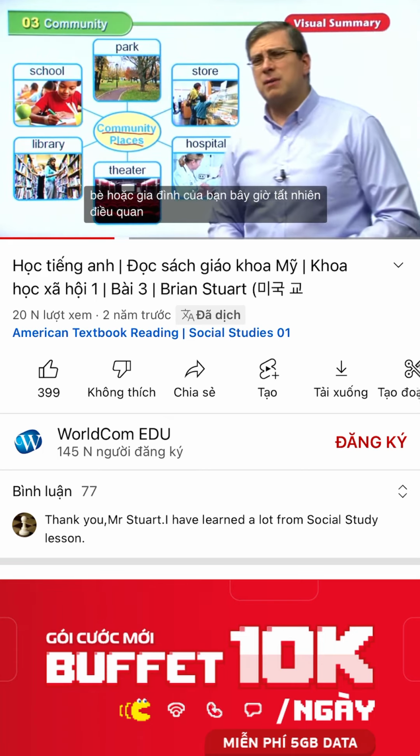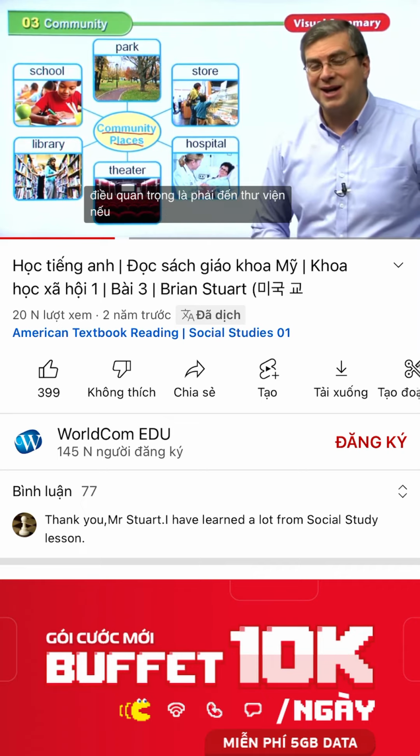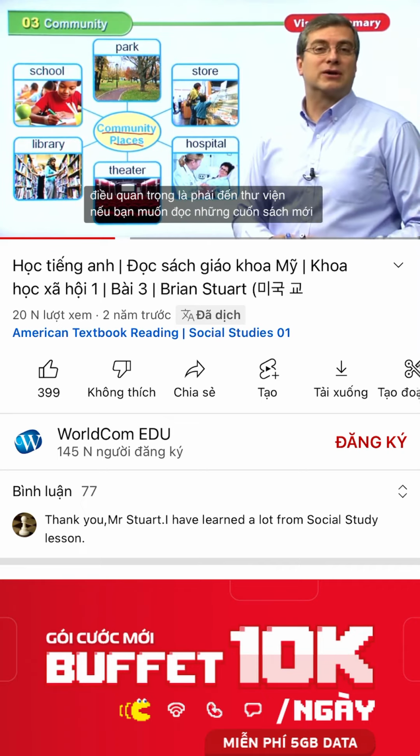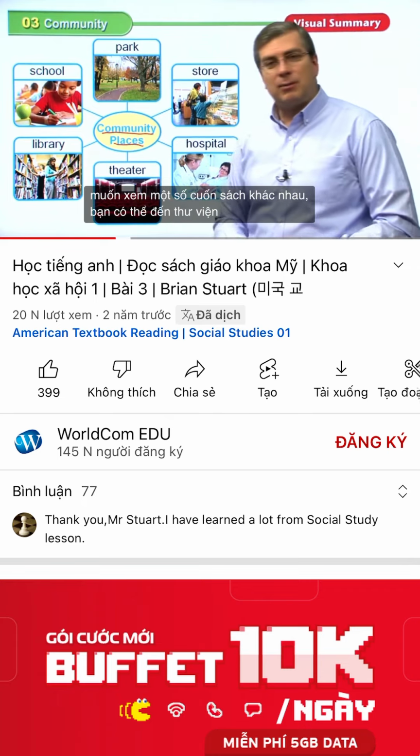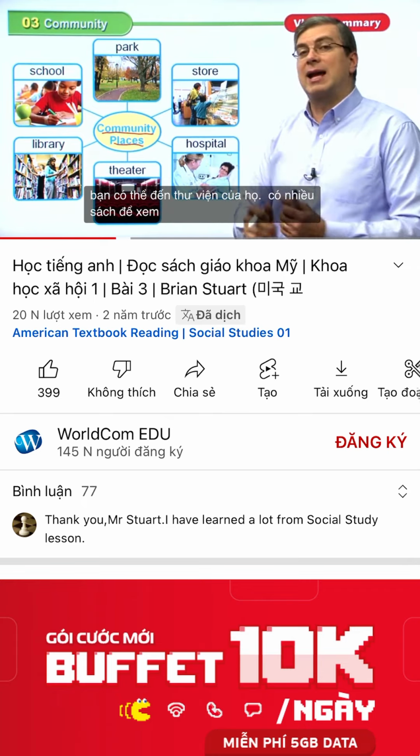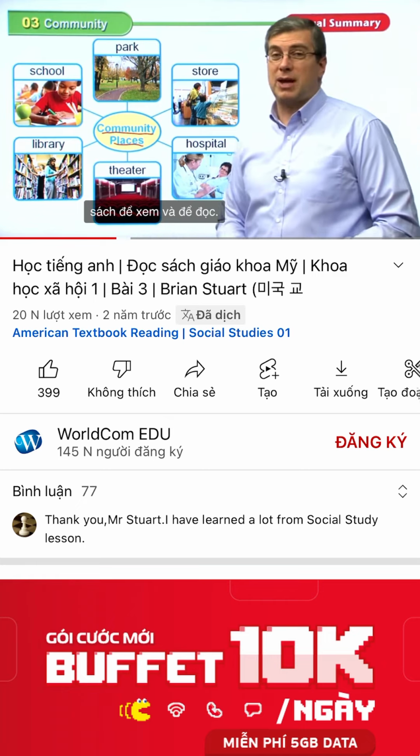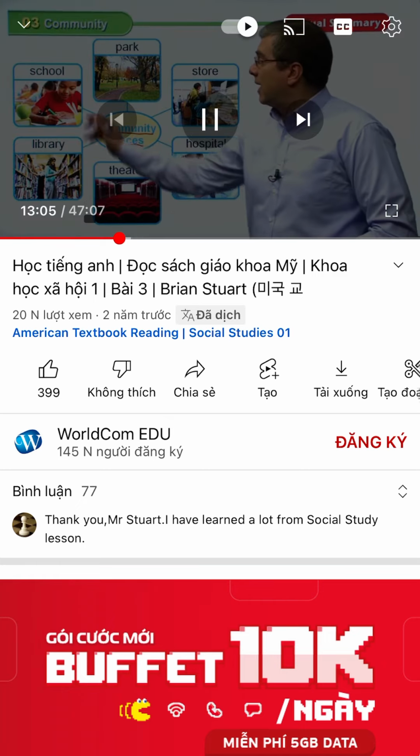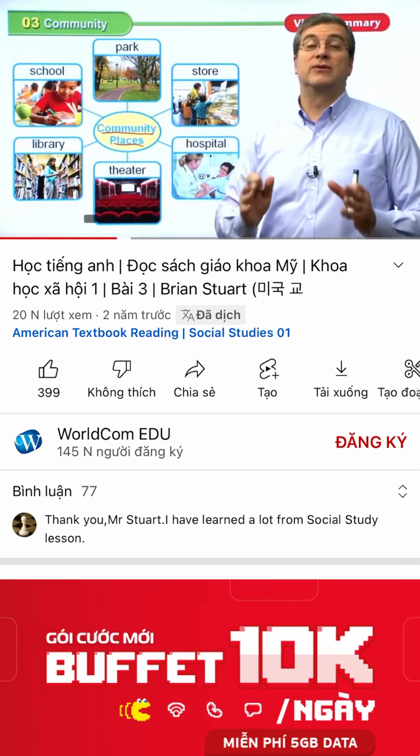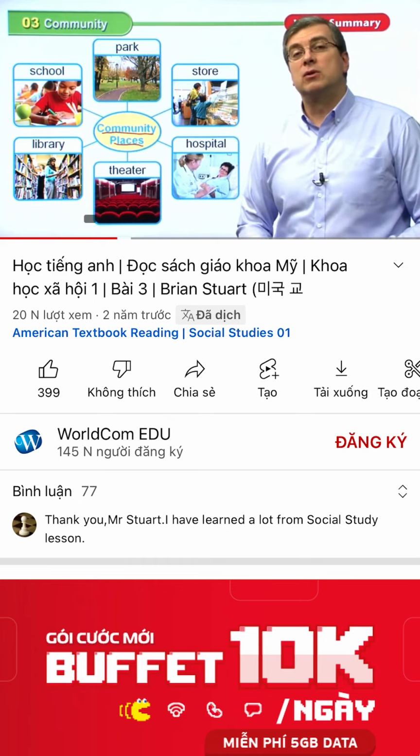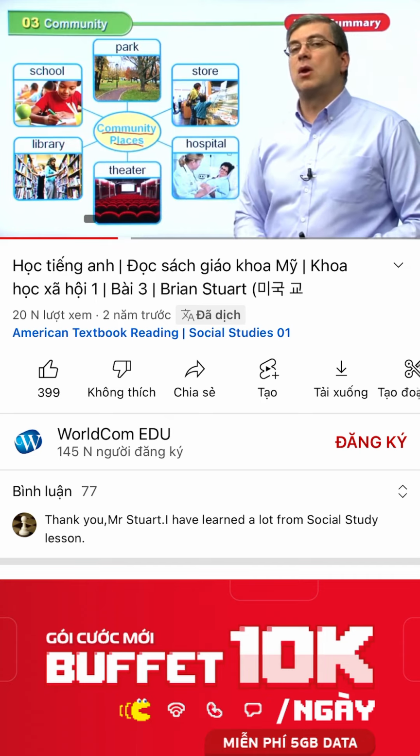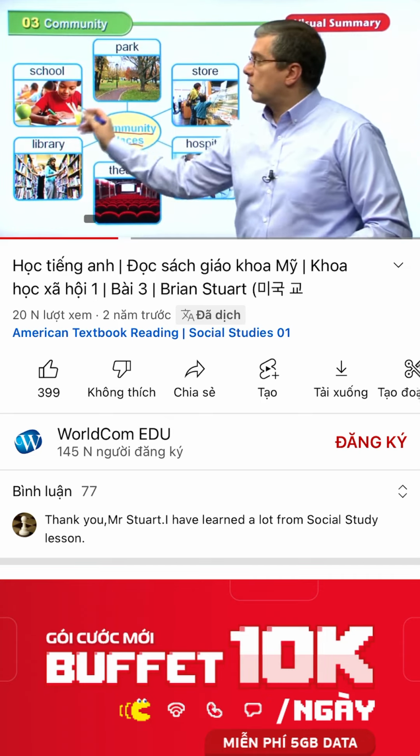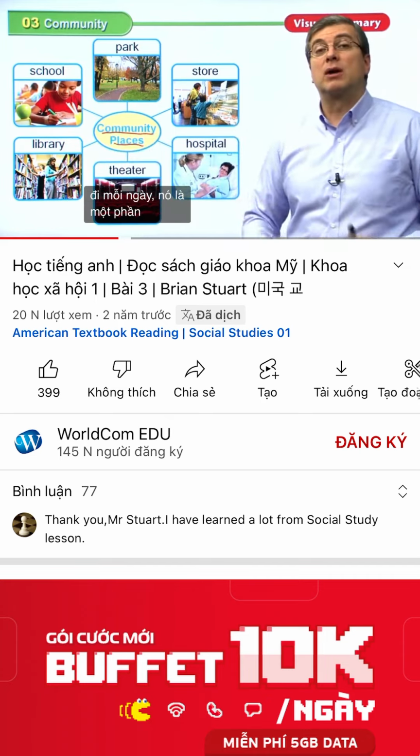Now, of course, it's very important to go to the library if you want to read new books or you want to check out some different books. You can go to the library. They have many books to look at and to read. It's a very important place in your community. Finally, we have school. Of course, school is very important. Hopefully, your school is nearby. It's not too far away. You can walk to school, hopefully. But school, of course, is where you go every day. It's part of your community.